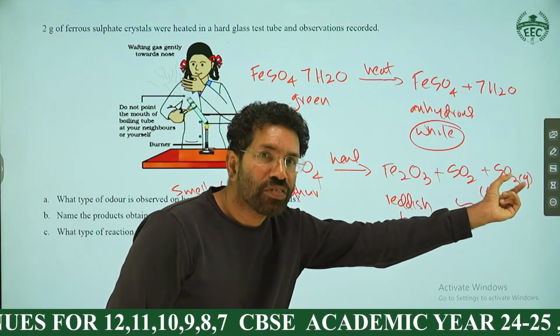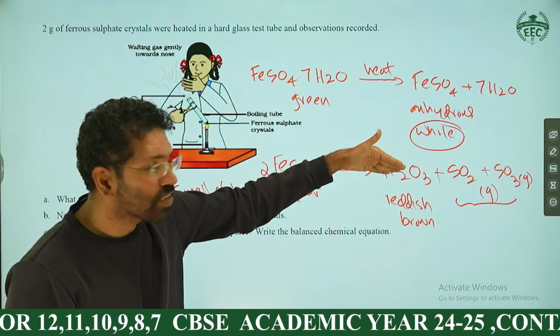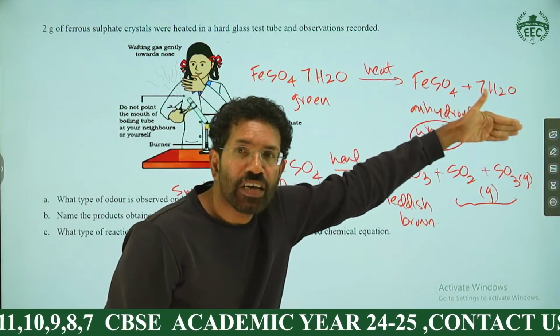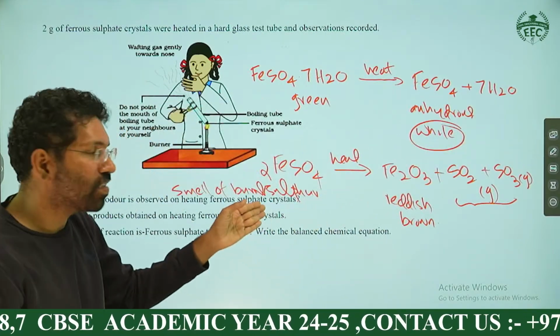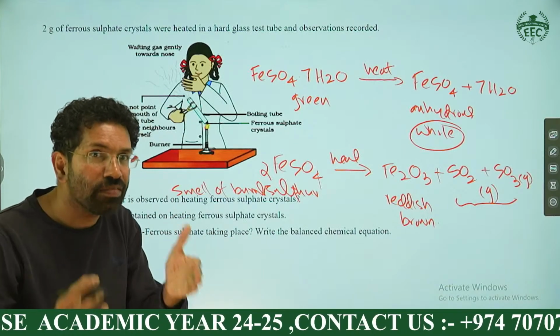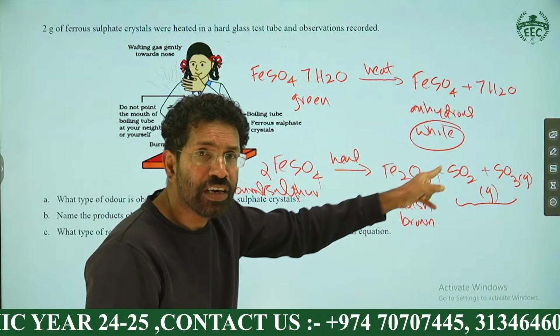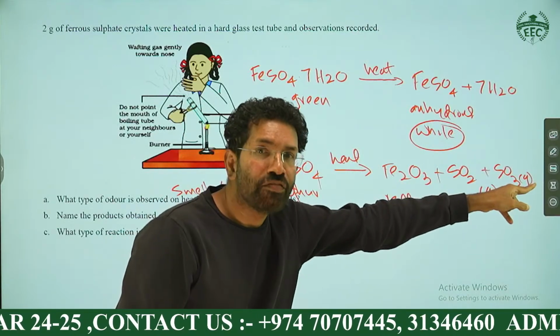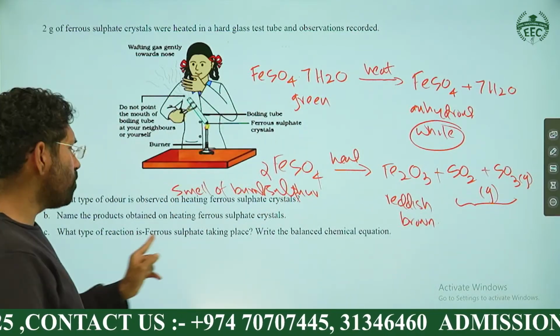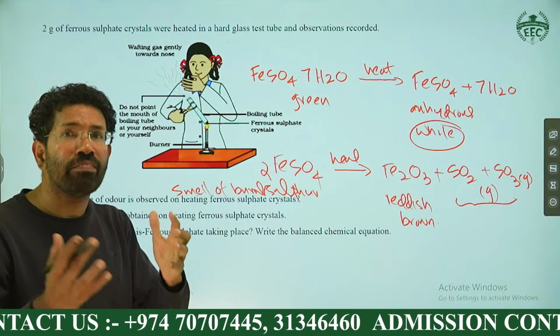then sulfur trioxide. That three should be there. Ferric oxide, sulfur dioxide, sulfur trioxide. That's the second answer. You should write the formula as well as the name. If you're not writing the name, they will cut marks. It should be ferric oxide, sulfur dioxide, and sulfur trioxide. Then, what type of reaction is taking place? It's thermal decomposition.